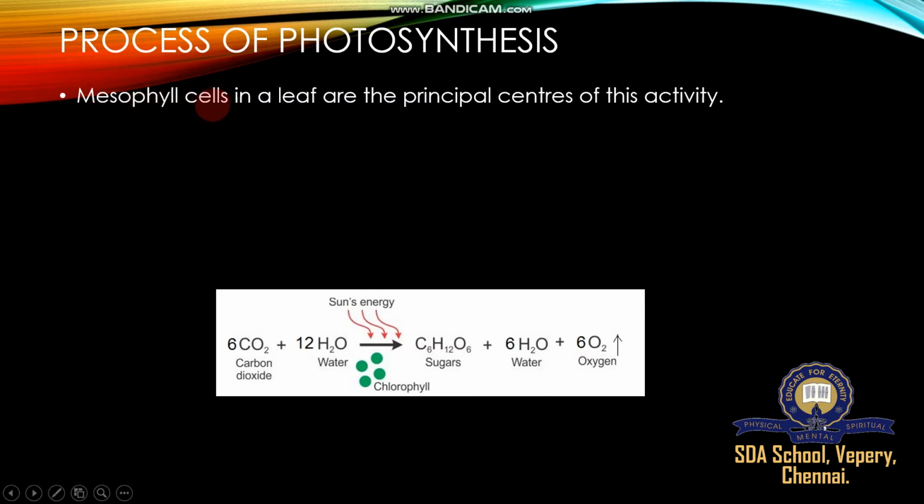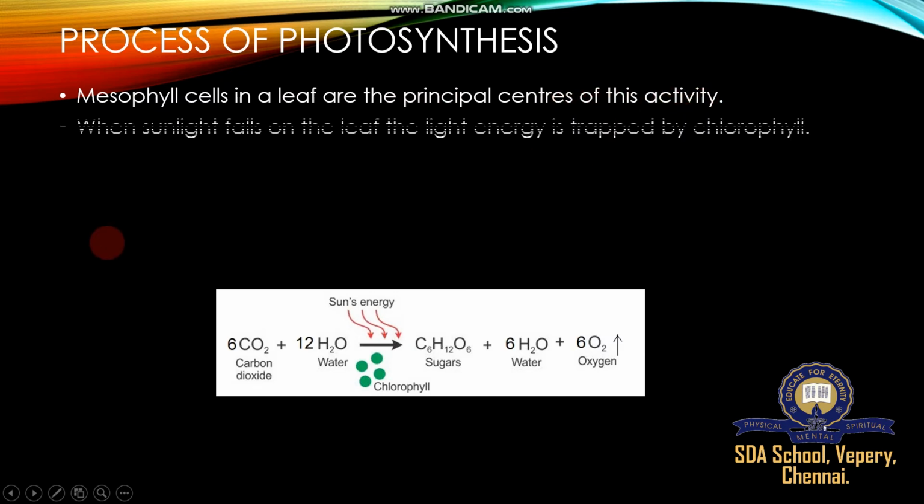Mesophyll cells, what are they? Palisade parenchyma and spongy parenchyma. These two parenchymas make up the mesophyll cells in a leaf, the principal center of this activity. What activity? Photosynthesis. When sunlight falls on the leaf, the light energy is trapped by chlorophyll. We saw already that chlorophyll is a pigment present on the surface of the thylakoid, and chlorophyll a is the primary or universal pigment, playing a very good role in trapping light for photosynthesis.